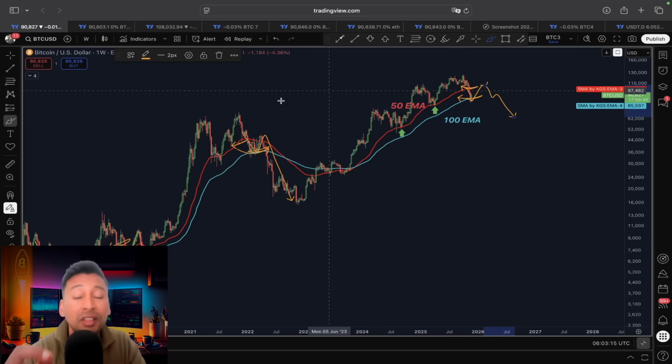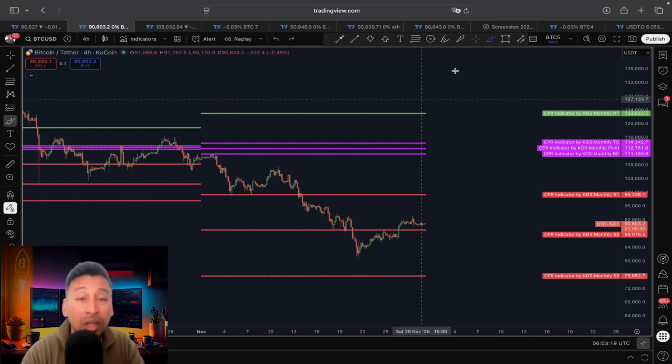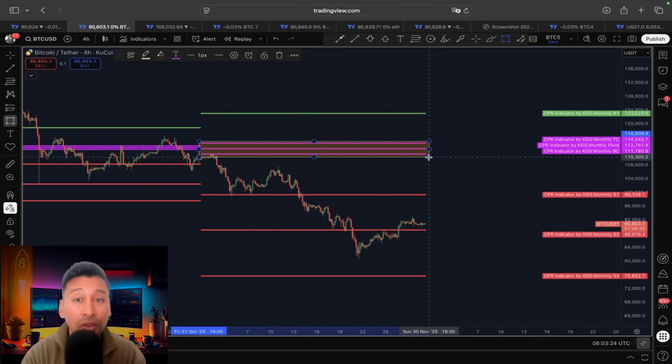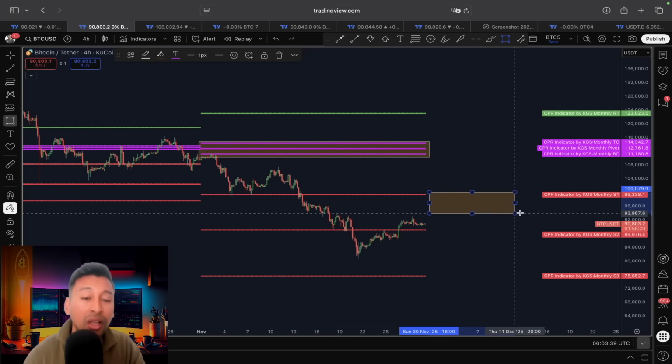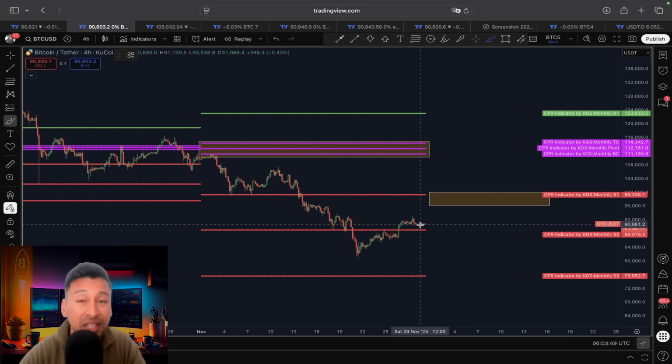And why is this so important for us? Because according to our leading indicator for the month of November, you can see the CPI trend line sits between $111,000 to $114,000. And we know if Bitcoin closes the month of November, the monthly candle close, below the CPI trend line, below 111,000, the next month CPI could be somewhere around this price range. I mean, Bitcoin for the month of December could be printing a descending CPI,